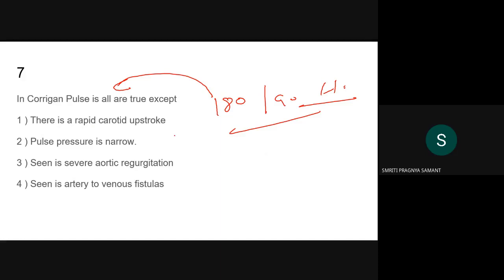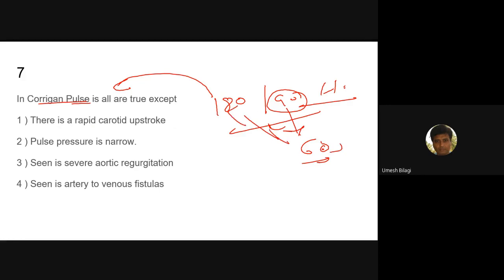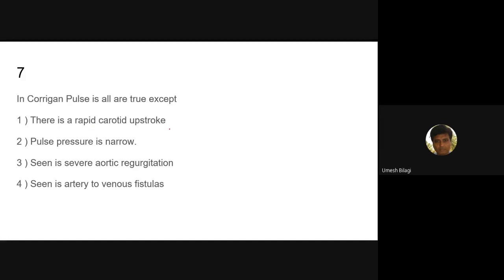You have seen many patients as house surgeons. To call it Corrigan's pulse, the diastolic pressure will be less, less than 60. It is not only the width; the diastolic pressure also has to be less. That is also a requirement. So the pulse pressure is wide.